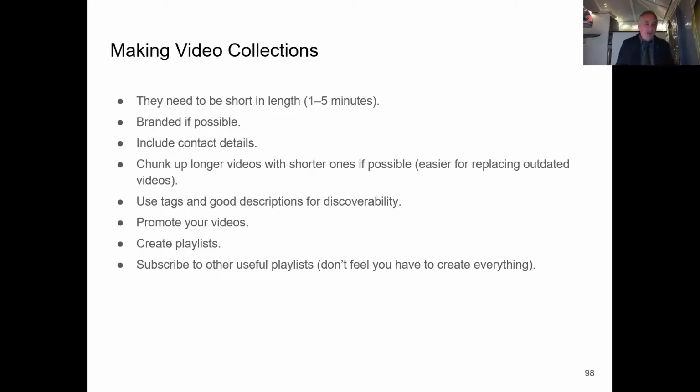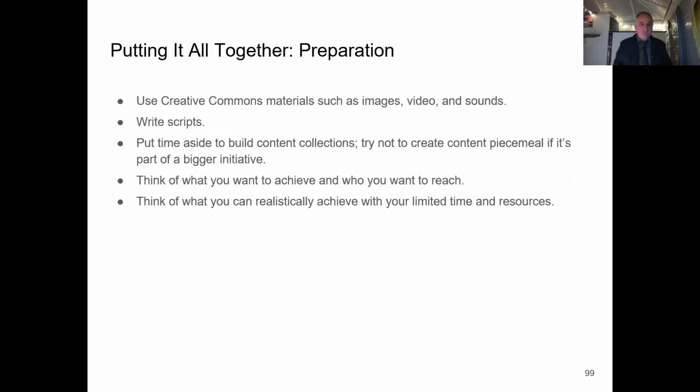Promote things that you make, create your own playlists, and obviously subscribe to other playlists if you don't feel that you can create content. There's obviously lots of great videos on YouTube that you can create as part of your own content. Putting it all together, think about using Creative Commons materials such as images, video, and sounds. Any librarians here who are attending, if you work with any librarians, they'll know about this. They can help you with it.